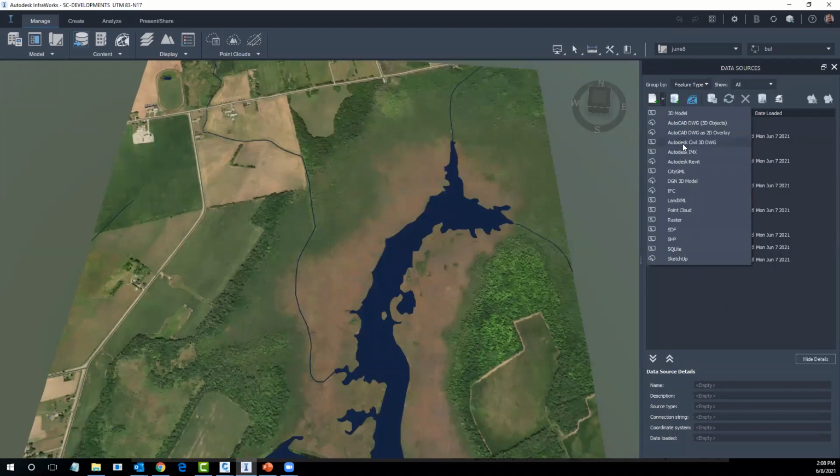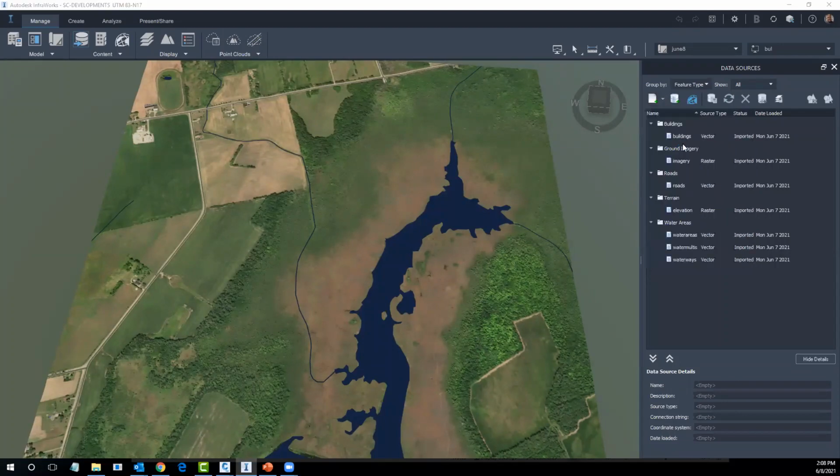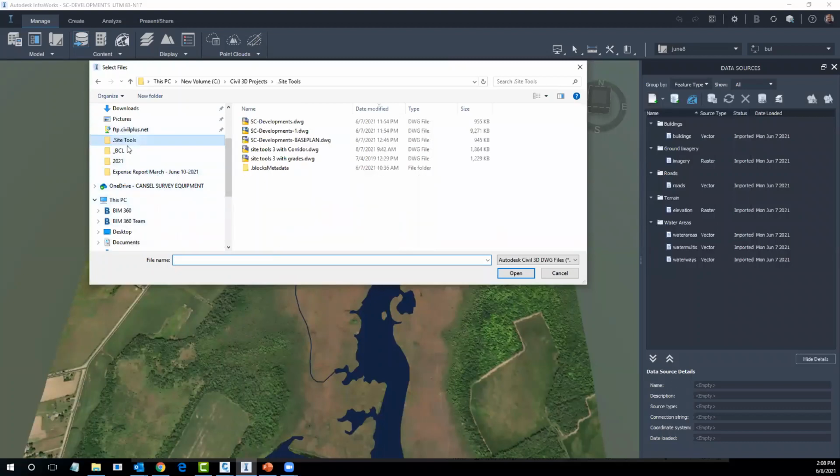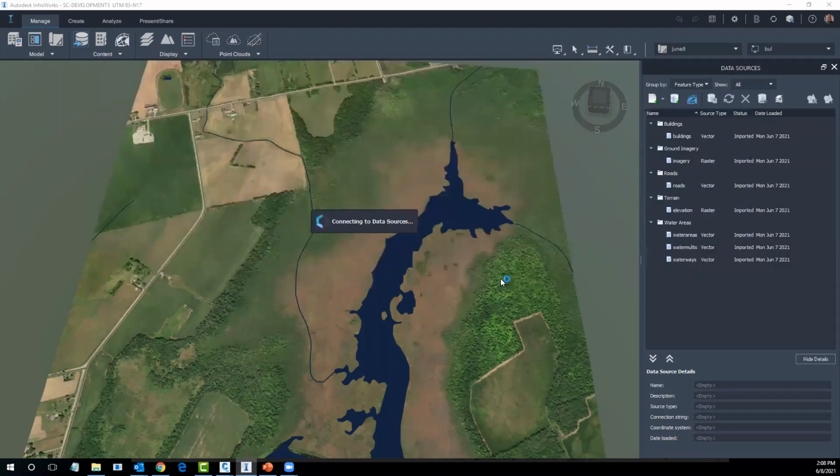So Autodesk Civil 3D DWG, and there's been some significant enhancements here for this option of bringing in data. So we'll bring in the drawing from the developments plan that I created with the corridor. The corridor has been developed for the two roads.